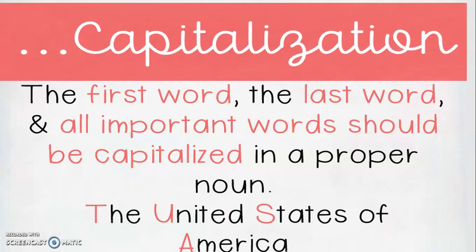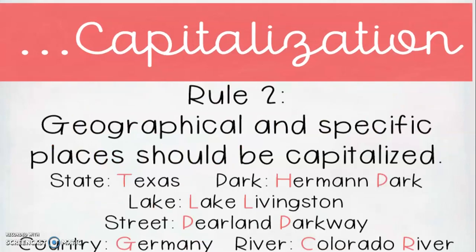But J and K are part of her name, so they are capitalized. All right, the first word and the last word of all important words should be capitalized in a proper noun. So if you look at the words the United States of America, the is not an important word, but because it's the beginning of this proper noun, it should be capitalized. If you look at the word of, it's not at the beginning and it's not an important word, so that's why it is not capitalized. But all of the other words are because they're important.